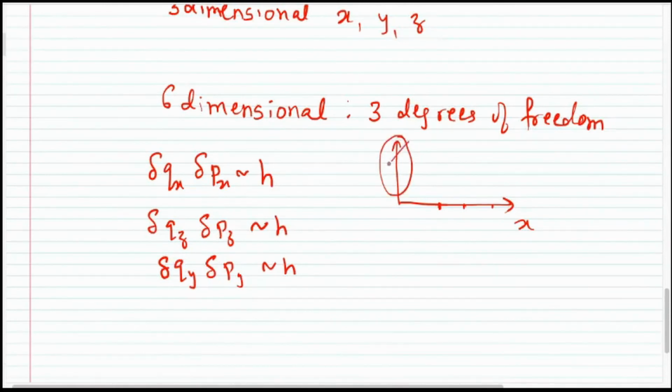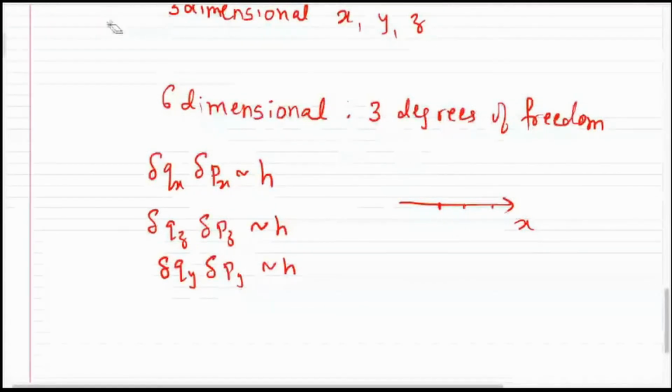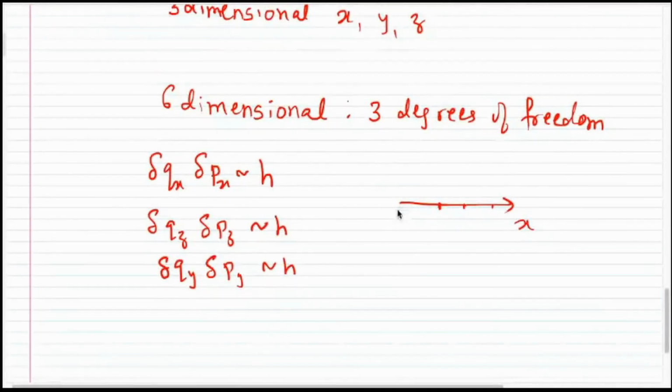This is not considered right now as the momentum, but to imagine it as 2-dimensional, that is to imagine position as 1 dimension and momentum as the 2nd dimension. Yes, you can say that this is the position coordinate and this is the momentum coordinate px. Okay, that is all right.